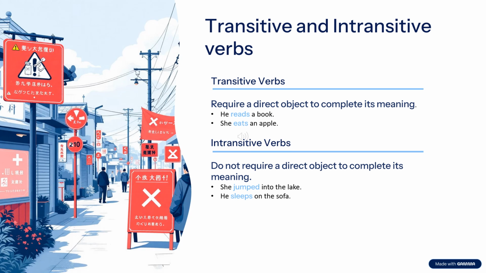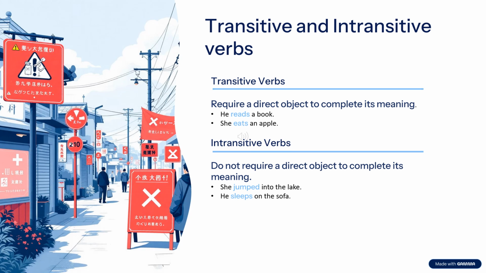But in case of intransitive verbs, she jumped. It has a complete meaning. It does not require an object. After jump, into the lake is written, which is a preposition and the object of that preposition. It is not the object of the verb.